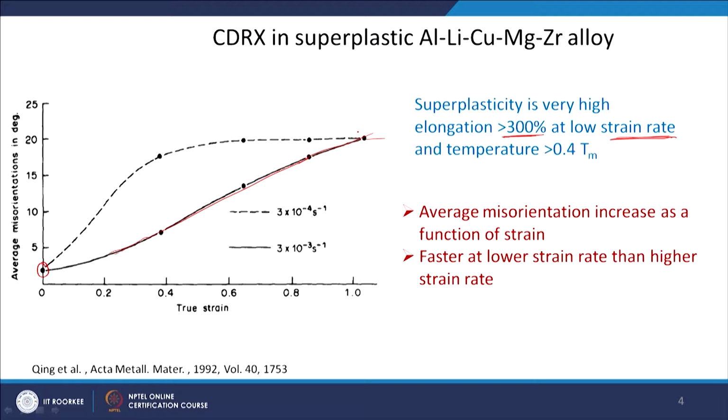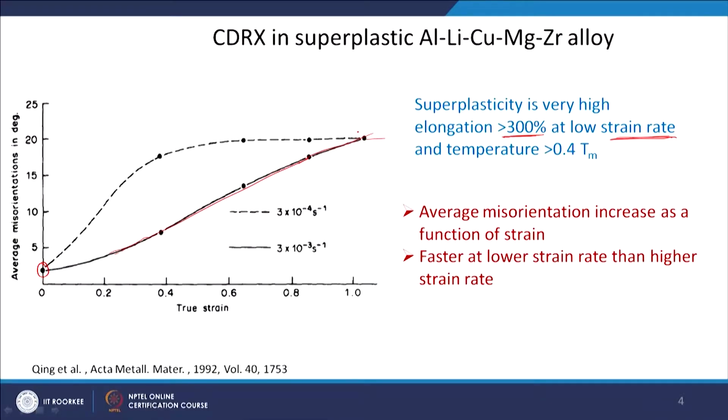So, it is not a sharp change from one average misorientation to another, but a gradual change in the average misorientation in the microstructure with the strain. And of these two curves, the bold one is at 10 to the power minus 3, whereas the dotted one is at 10 to the power minus 4.